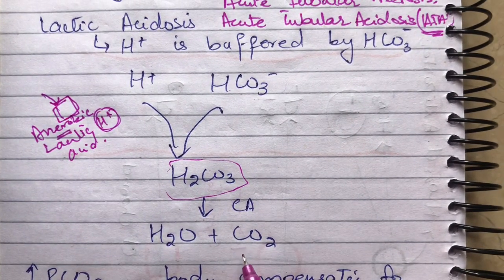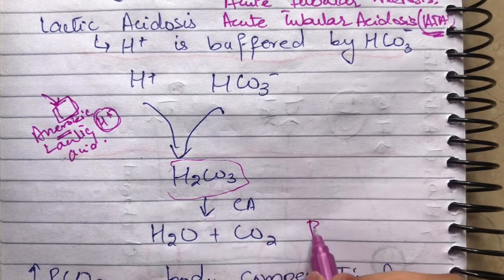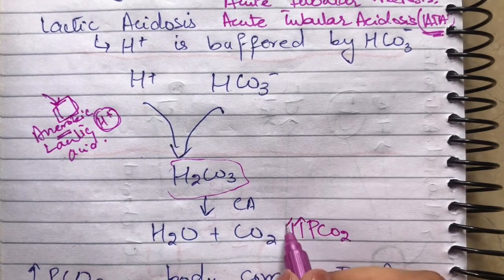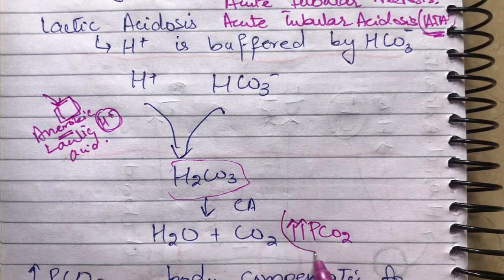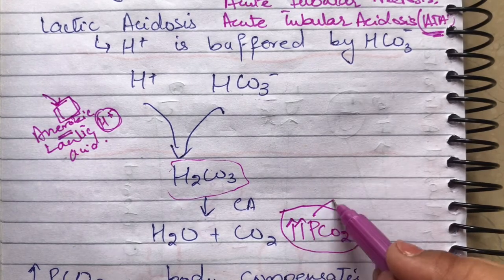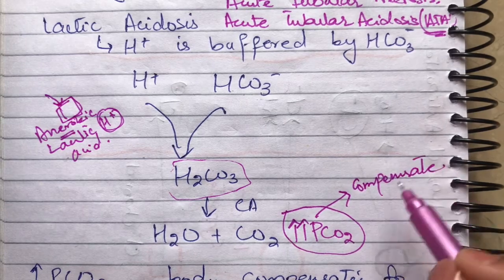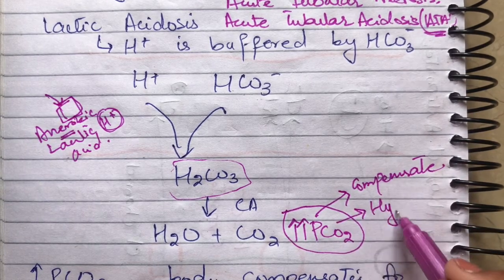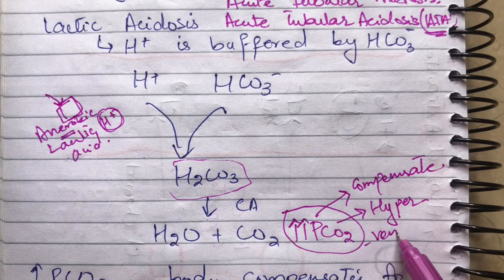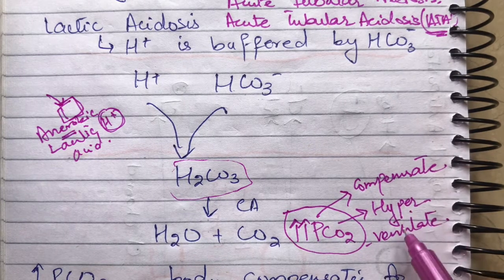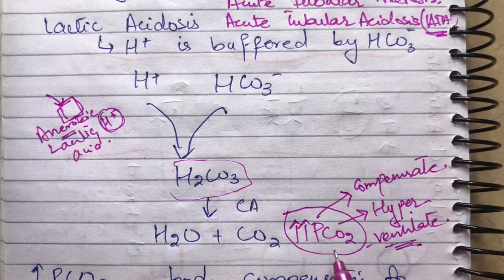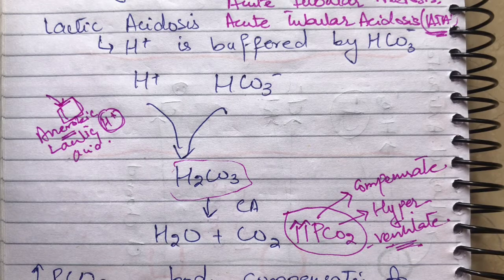carbon dioxide production. So what happens? The partial pressure of carbon dioxide in our body rises. Whenever it rises, the body tries to compensate for this increase in partial pressure of carbon dioxide by hyperventilating the person. When a person hyperventilates, excessive carbon dioxide is excreted from the body as a compensatory mechanism in order to decrease the partial pressure of carbon dioxide that was raised because of increased production of carbonic acid.